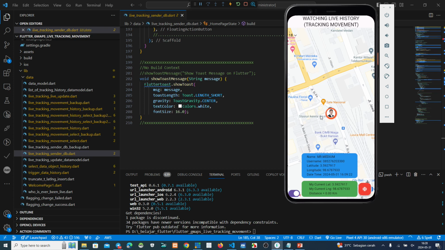Okay, guys, this one we just stay at home, my home, but I put my location here on this station, Kereta Api.